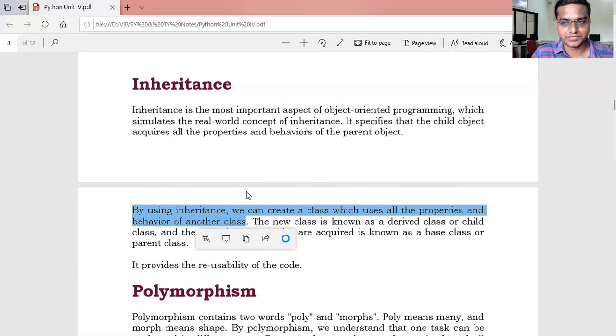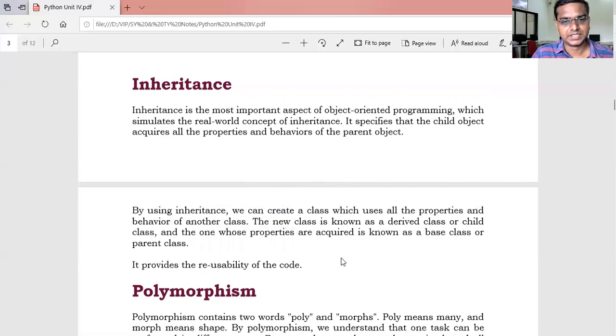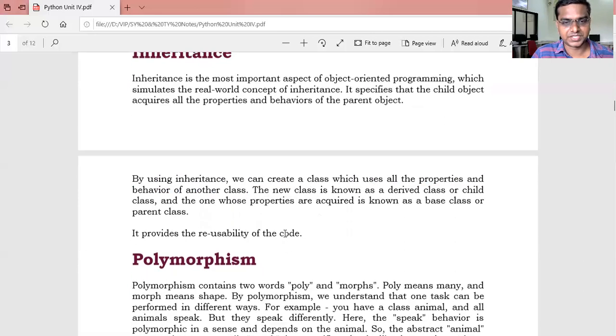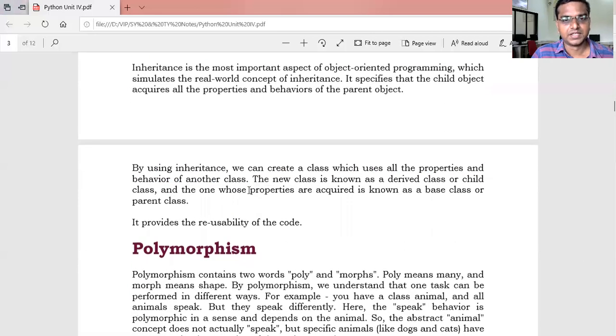Using the parent class, we can create another human class, that is child. So the child class can acquire the properties and behavior of the parent class. The new class is known as the derived class or child class, and the other one, whose properties are acquired, is known as the base class or the parent class.